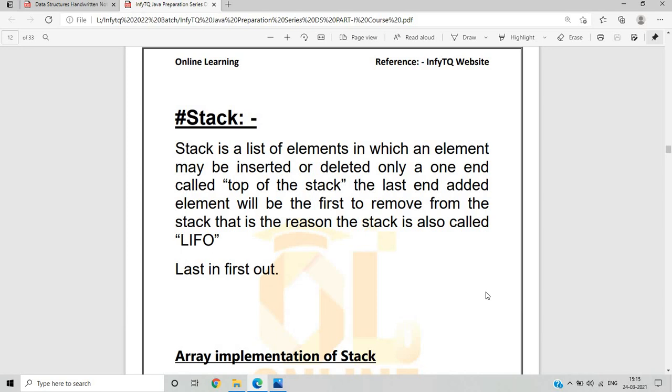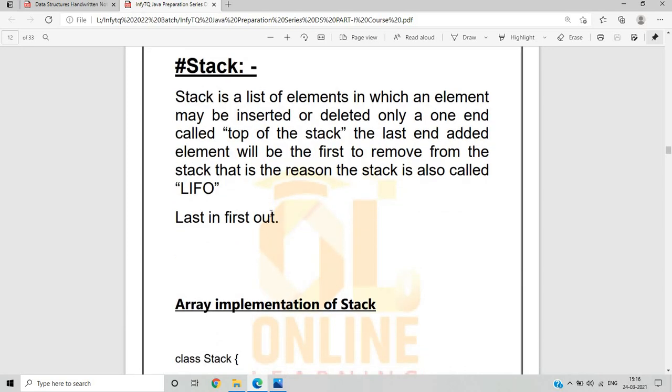This is a basic example. If we want to place our shirts or t-shirts or clothes in the cupboard, we arrange them just one on top of another. Then if we want to take a shirt, we take the first shirt from the top. So this is the concept of the stack. Elements are inserted or deleted only at one end, called the top of the stack, because we cannot take a shirt from the bottom or from the middle. So this works on last in first out.